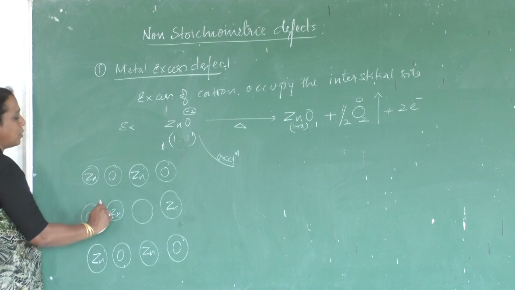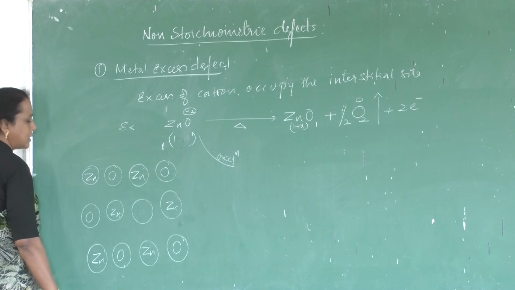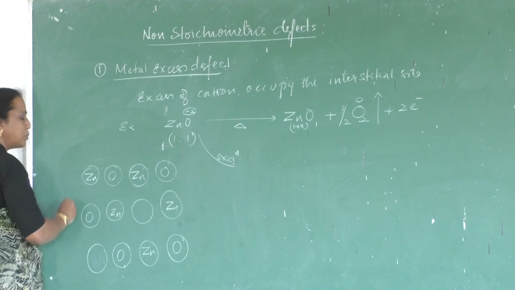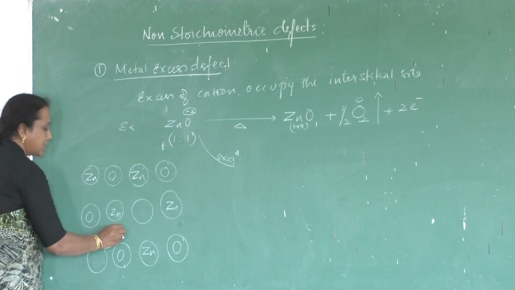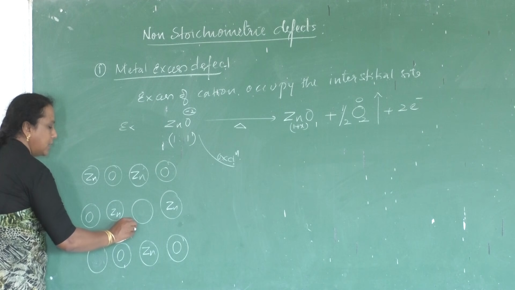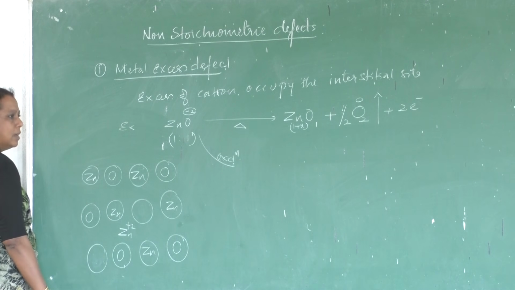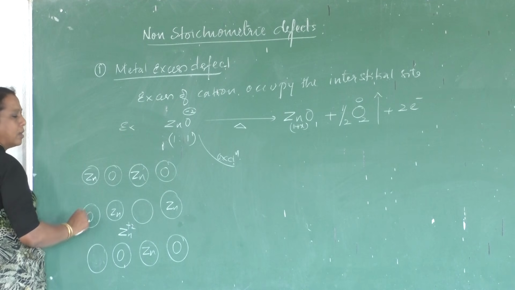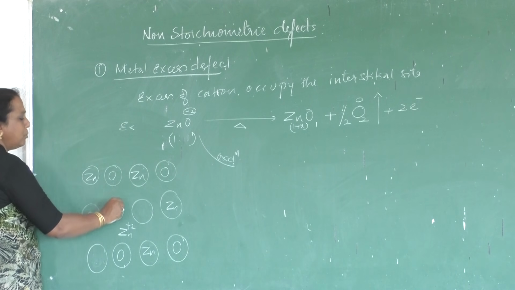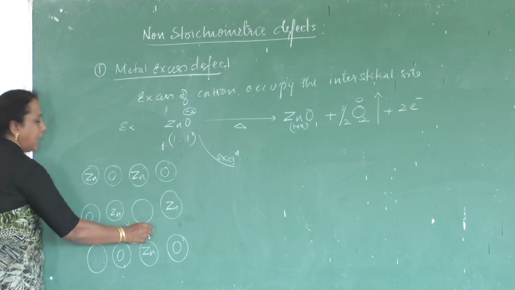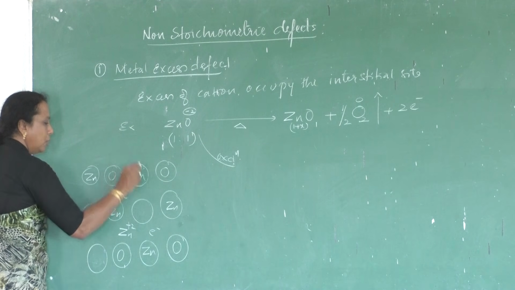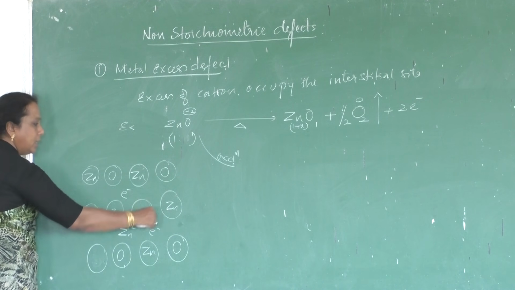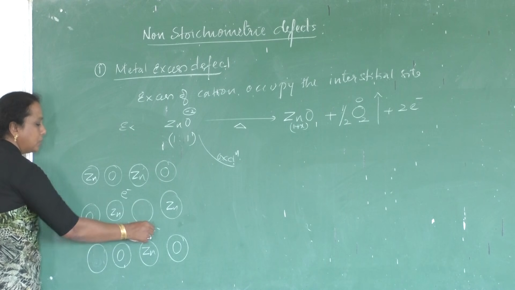As soon as one oxide escapes from the lattice, one of the zinc ions leaves its place and enters the interstitial site like this. The electron which is lost by the oxide ion remains in the lattice, and it will occupy the place near the cation like this. 2 electrons will remain in the interstitial space, closer to the what?